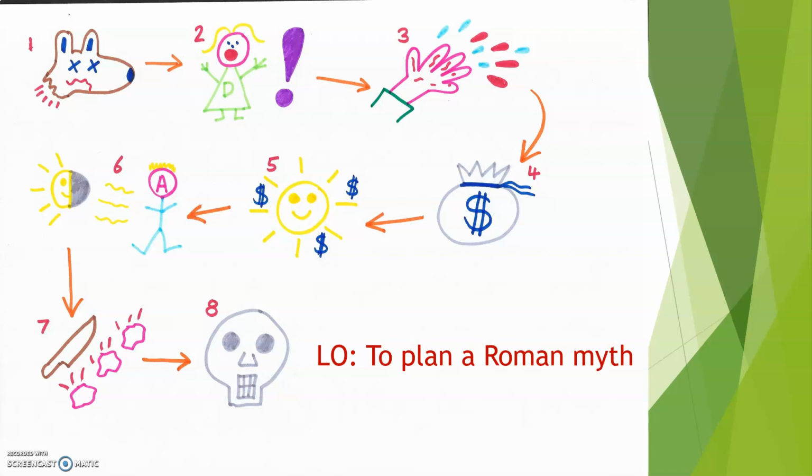So, today, what I would like you to do is go through those 8 sections and create one sentence plan for each of those 8 sections so you know what's going to happen in your story. So remember, we're taking this myth of the man who cut down trees. You are going to be writing your own myth, but based on that myth. So you're going to follow the same storyline, but it's going to have your own ideas in it.